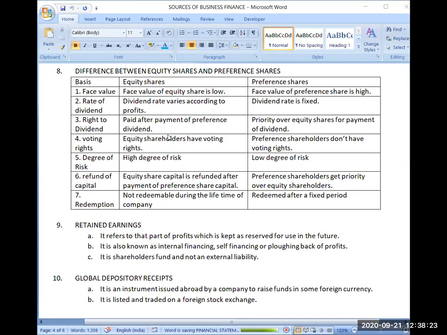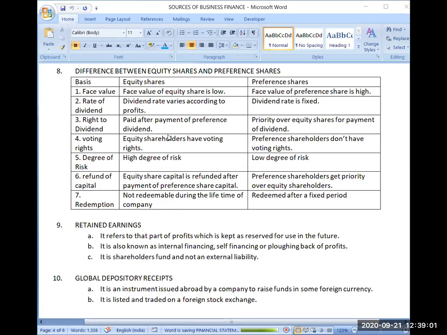Then the fourth point is voting rights. Equity shareholders have voting rights, which means that in certain matters the company has to take permission from the shareholders. All of that is done in the annual general meeting of the company, where all shareholders are invited. Whatever activities the company wants to perform, they put each activity with a separate resolution before the shareholders in the meeting, and voting is done there.